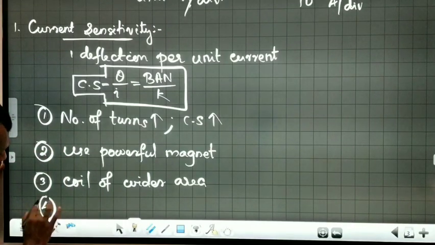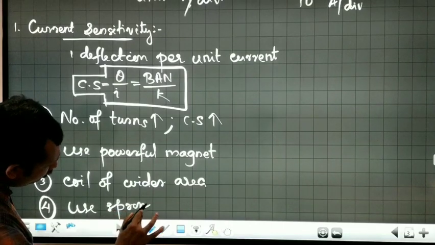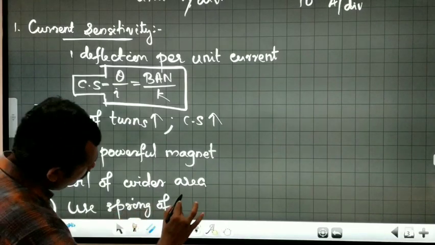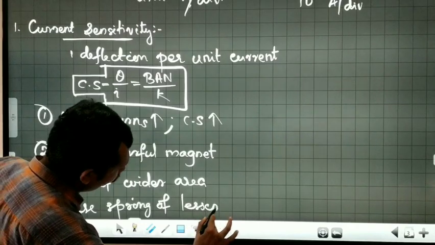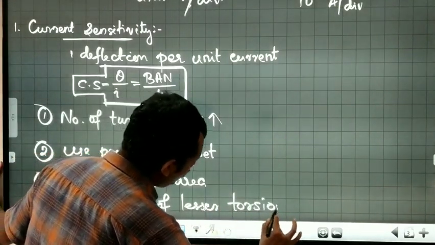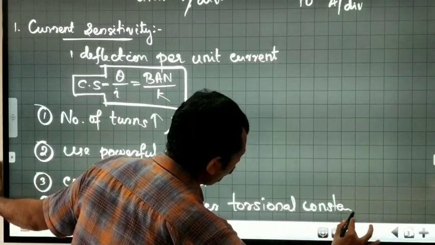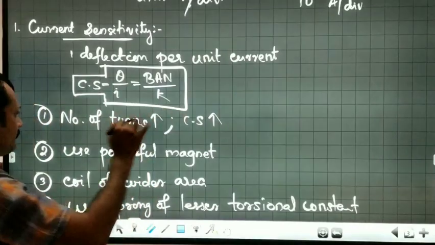Then the fourth one is use a spring of lesser torsional constant. But generally what we do is take the first point only.